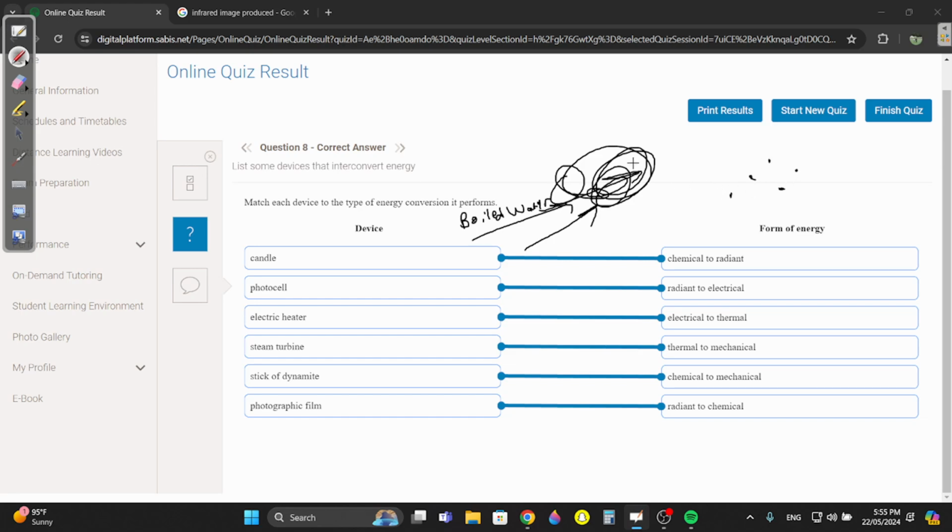So it keeps on spinning these turbines. Basically, the thermal energy of those steam molecules will spin that turbine. So that's thermal energy to mechanical energy. And a stick of dynamite is chemical to mechanical. Okay, and the photographic film would be radiant to chemical. Photographic film is basically the camera.